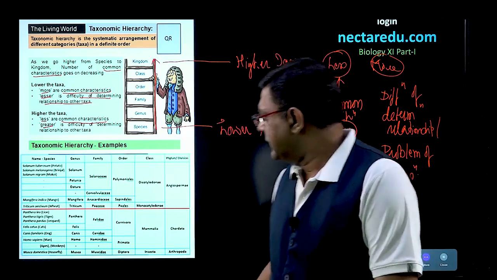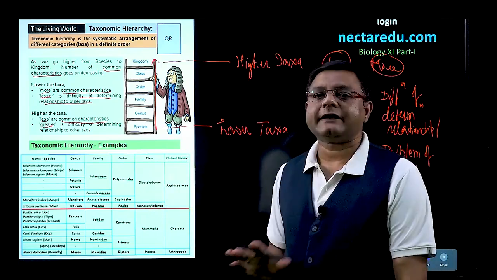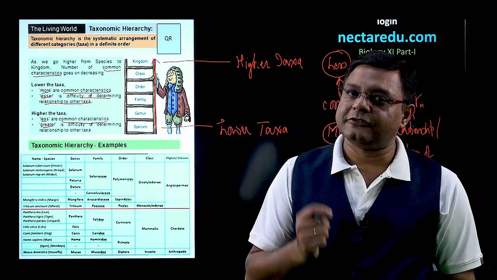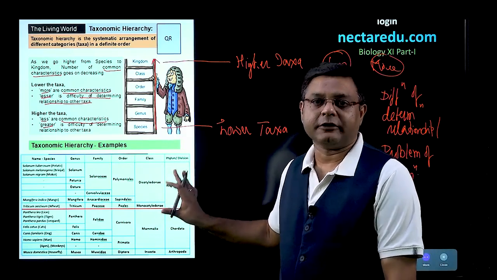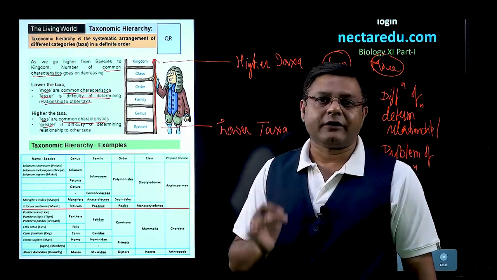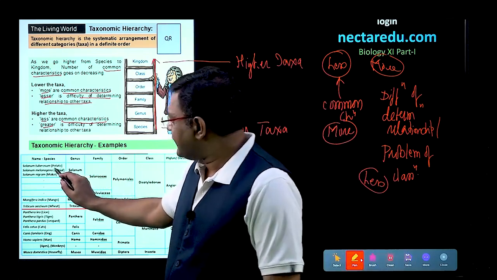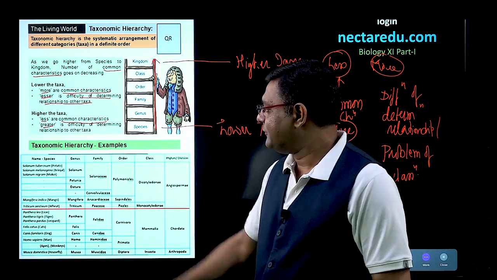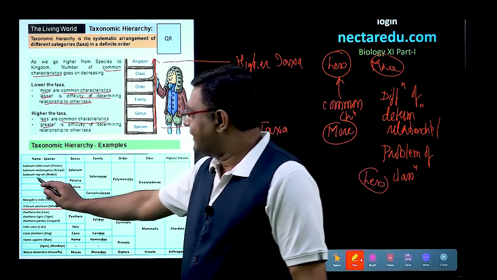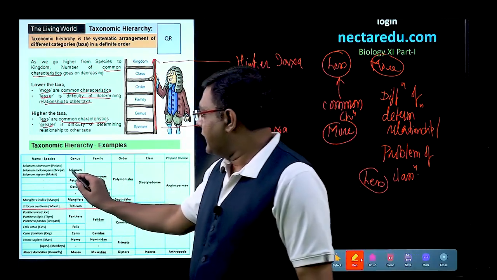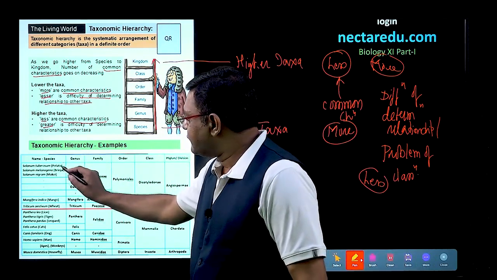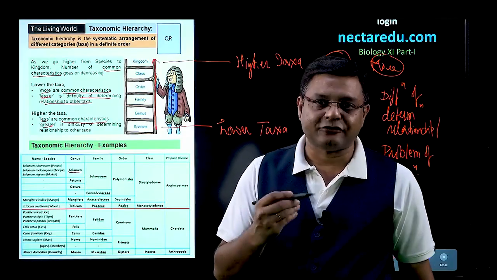Now, after this, this particular table has some examples of taxonomic hierarchies. All the examples that are given in NCERT book have been compiled in this particular table for ease. You can look at all the examples over here. We will go through the table, that what the table says. Now, first, we will talk about three plants. The first plant is Solanum tuberosum, called as potato, Solanum melongena, called as brinjal, and third is Solanum nigrum, called as makoi. So, if you see, for all the three plants, genus is same, which is Solanum. So, in genus for all these three plants, we will mark it as Solanum.